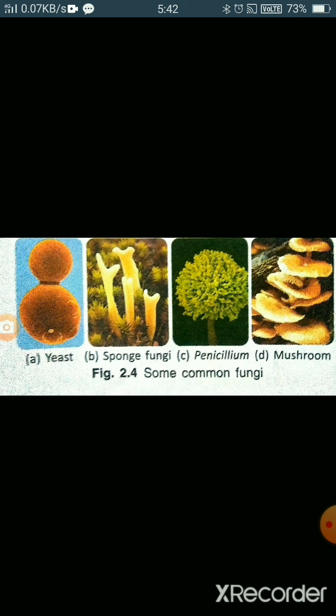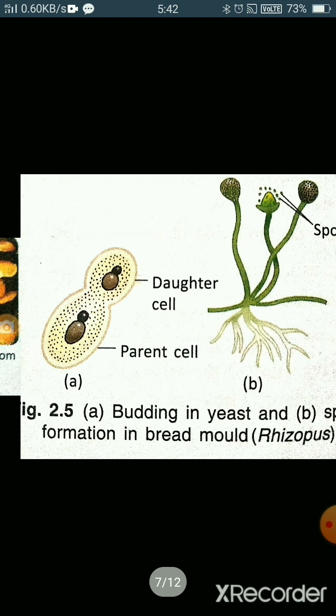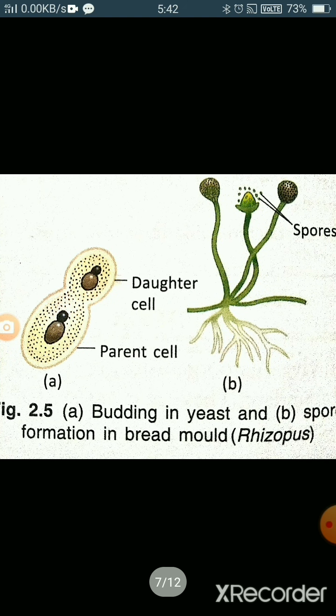Now we see how they reproduce. Fungi reproduce asexually by budding, binary fission, fragmentation and by forming spores. Here you can see the picture of budding in yeast. Budding means a bud is formed from the main parent cell, and after growing it will detach automatically from the main parent cell, and that is called budding.